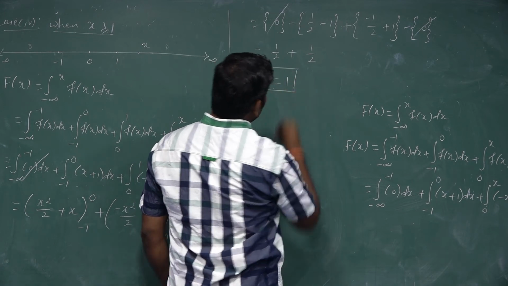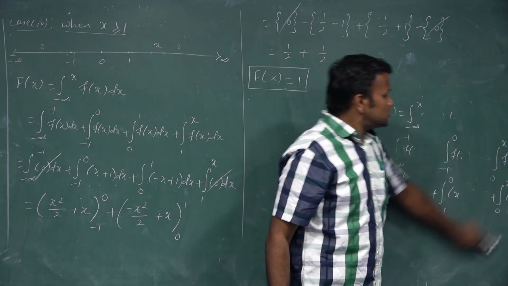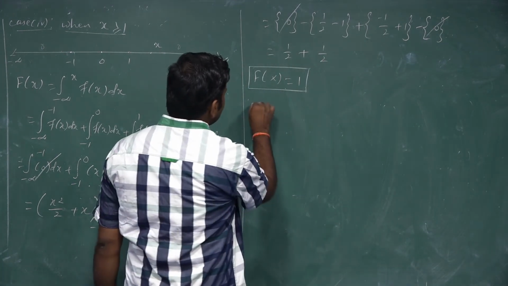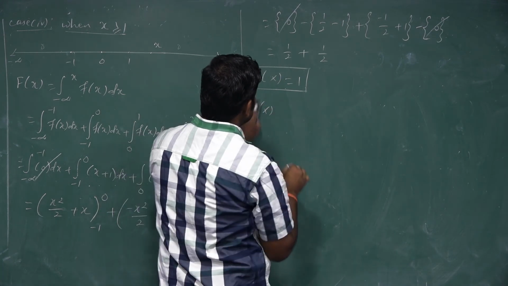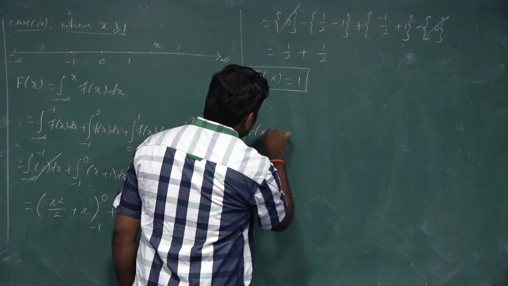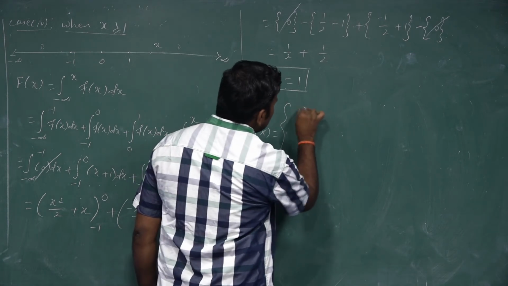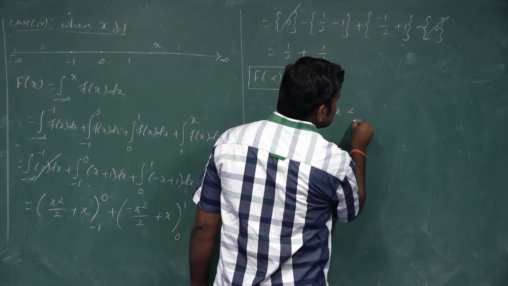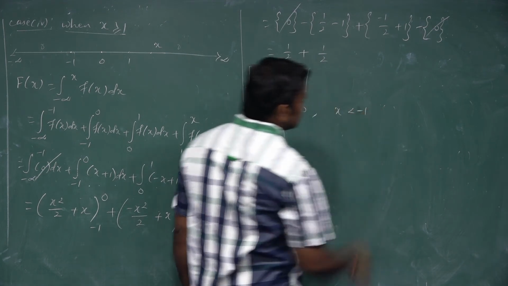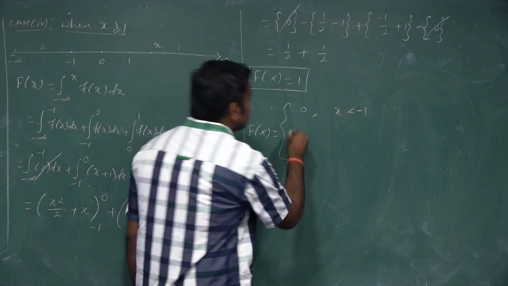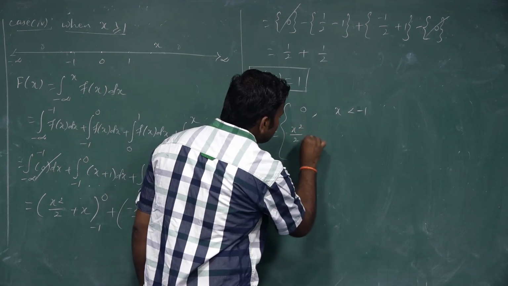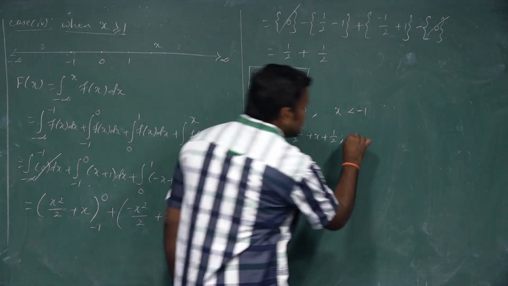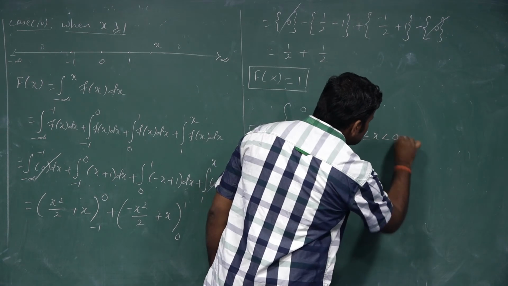I already told you, in f of x the starting value is always 0 and the last value is always 1. So f of x has so many values. First value is 0. When is it possible? The value of x is less than minus 1. And the second one is x square by 2 plus x plus 1 by 2. When is this value possible? Minus 1 less than or equal to x less than 0.